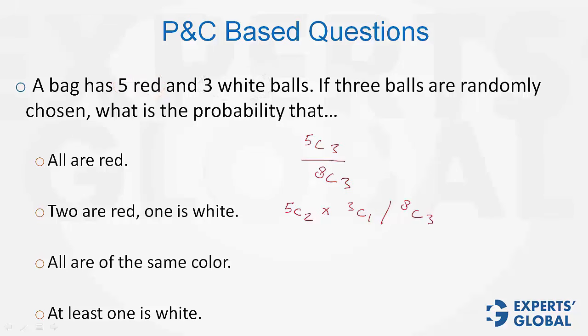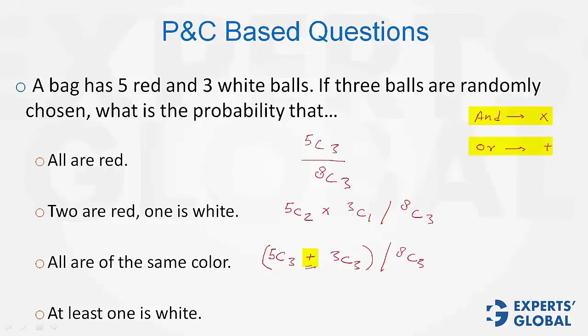Next, all are of the same color. So 2 different cases, 5C3 and 3C3. This is for the case when all 3 are red. This is for the case when all 3 are white. This entire sum divided by 8C3. See, we have taken the addition sign here because there are 2 different independent cases. Remember, whenever you have the AND scenario, multiplication sign comes in. Whenever you have the OR scenario, the addition sign comes in. So see here, we have the case that all 3 balls are red or all 3 balls are white. Or, therefore the addition sign.